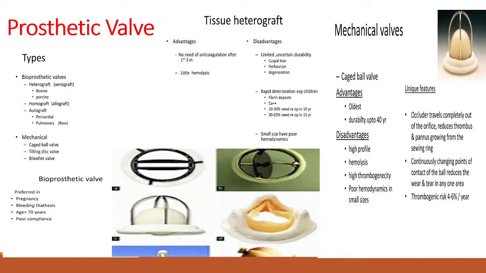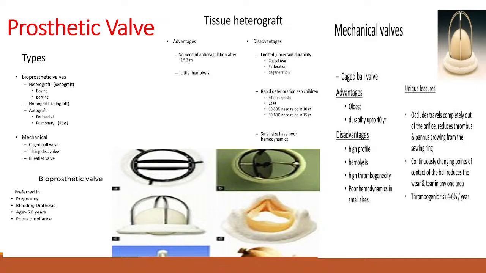So, these are the prosthetic valve. There are 2 types of the prosthetic valve. One is the bioprosthesis, another one is the mechanical prosthesis. Again bioprosthesis is the heterograft or the xenograft. तो ये अदर एनिमल्स का यूज़ करते हैं इसमें. We can use the porcine and the bovine valve, and allograft, that means अदर ह्यूमन बॉडी से निकाल के किसी दूसरे ह्यूमन बॉडी में ट्रांसप्लांट करना.